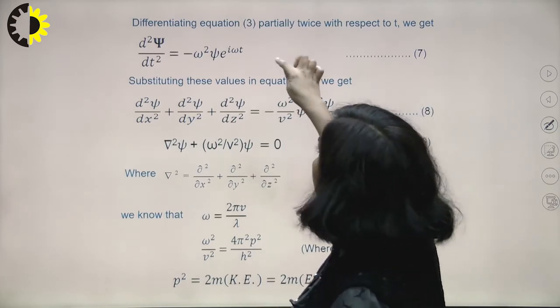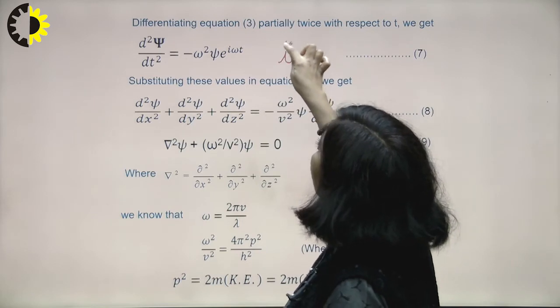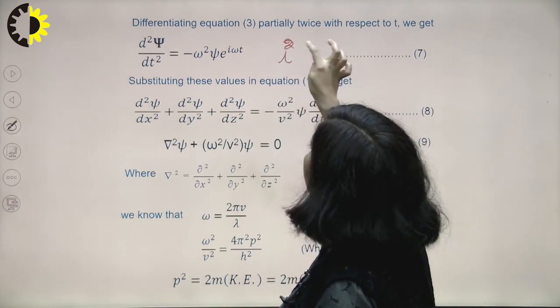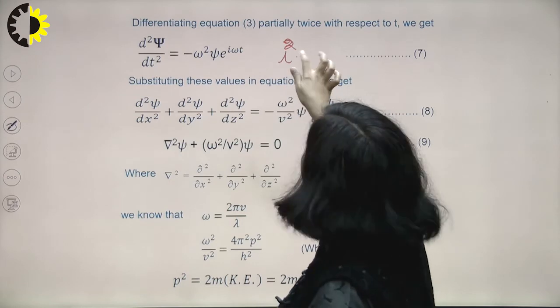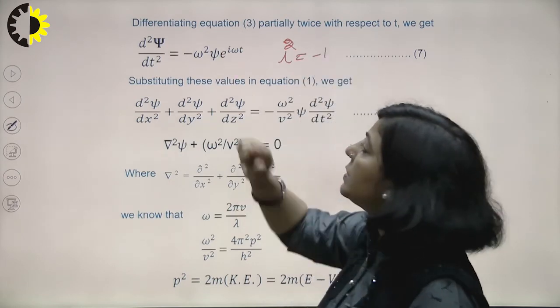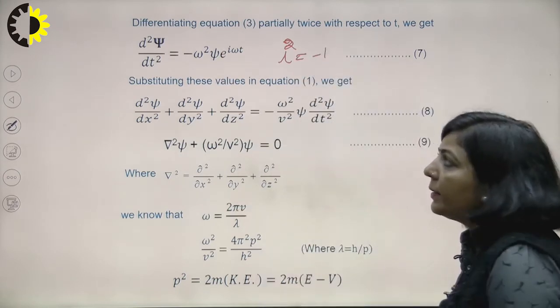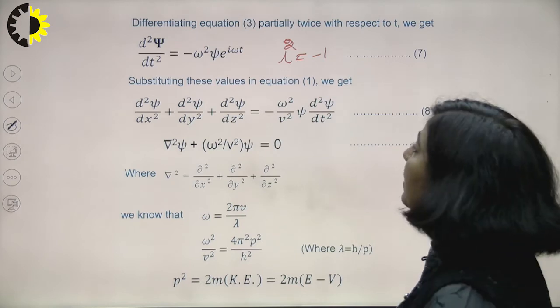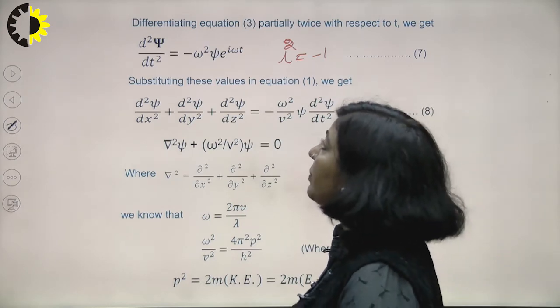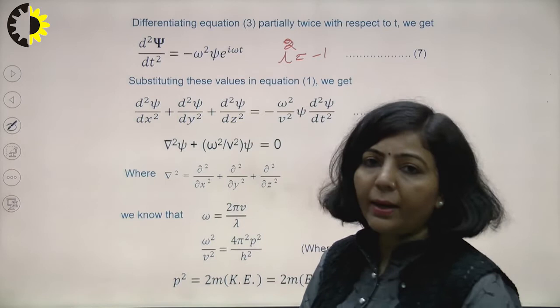And you know what is i square? Here i is iota, so i square is minus 1. So using that logic, you are getting del square psi upon del t square is equal to minus omega square psi e raised to power i omega t.